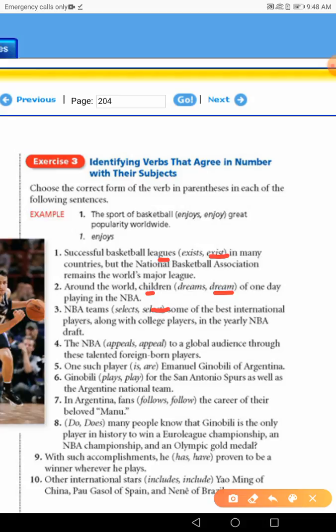The NBA appeals or appeal? NBA, we talk about an association. Okay, National Basketball Association. So NBA appeals or appeal? Okay, this is singular, so appeals. Okay, such a player is, that's it. That's okay for this exercise.